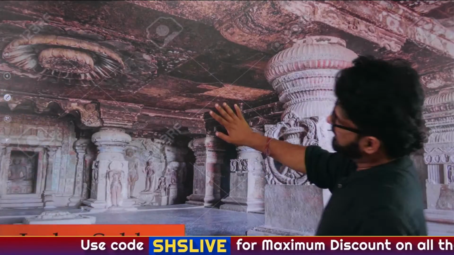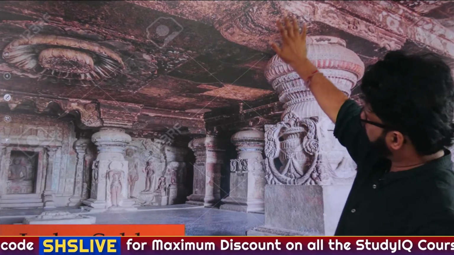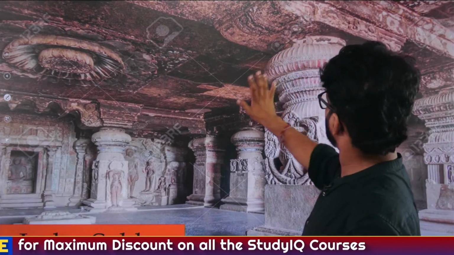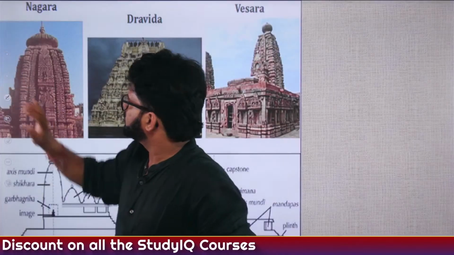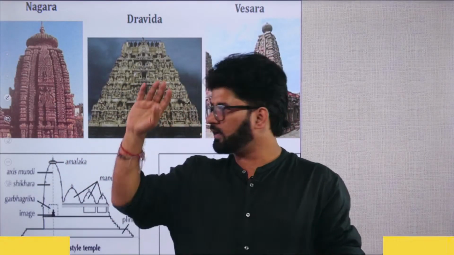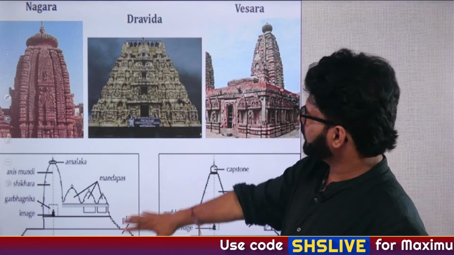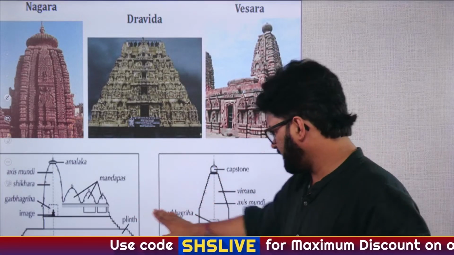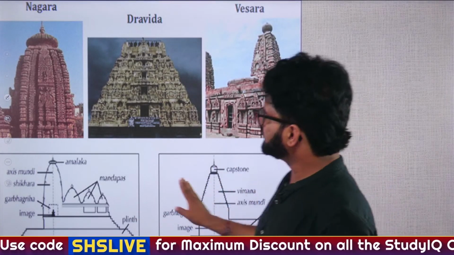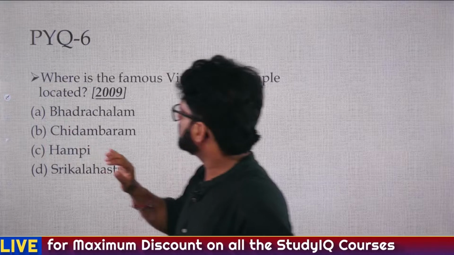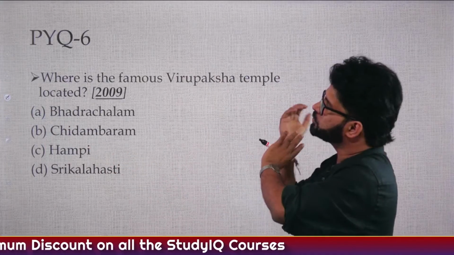So now this is Indra Sabha, cave number 32 of the Ellora caves, and we have to remember it. 3 important caves: Carpenter's Cave, Kalasha Temple, and Indra Sabha. You cannot forget. And then we have done all these things. Nagara, Dravida, Vesara. Have a tab on this, Northern and Southern style, Nagara and Dravida. This will be important. Now let's solve the PYQs and we'll do some practice questions.